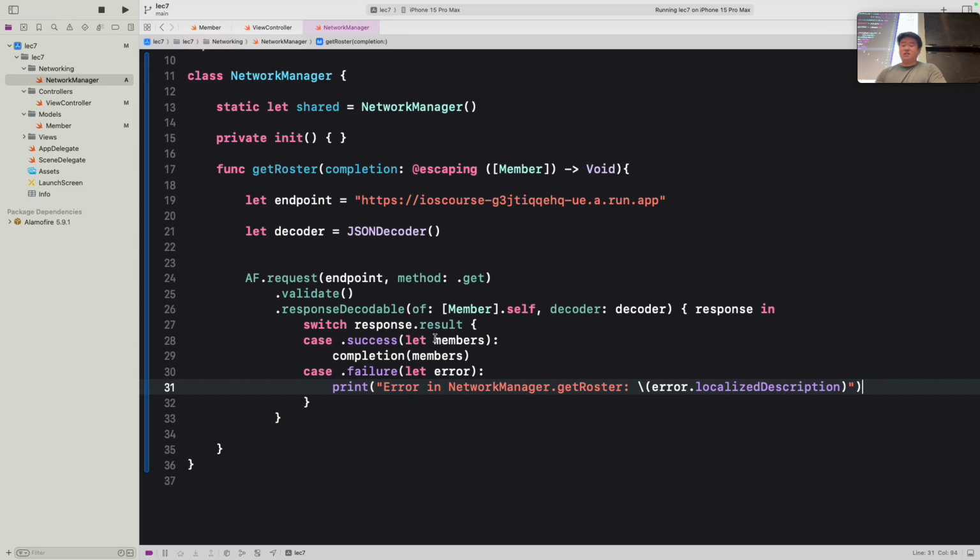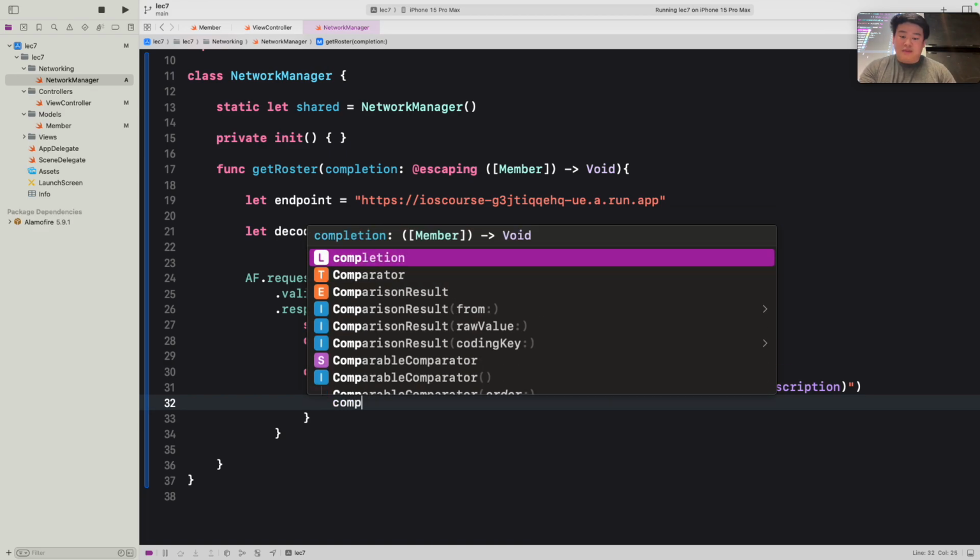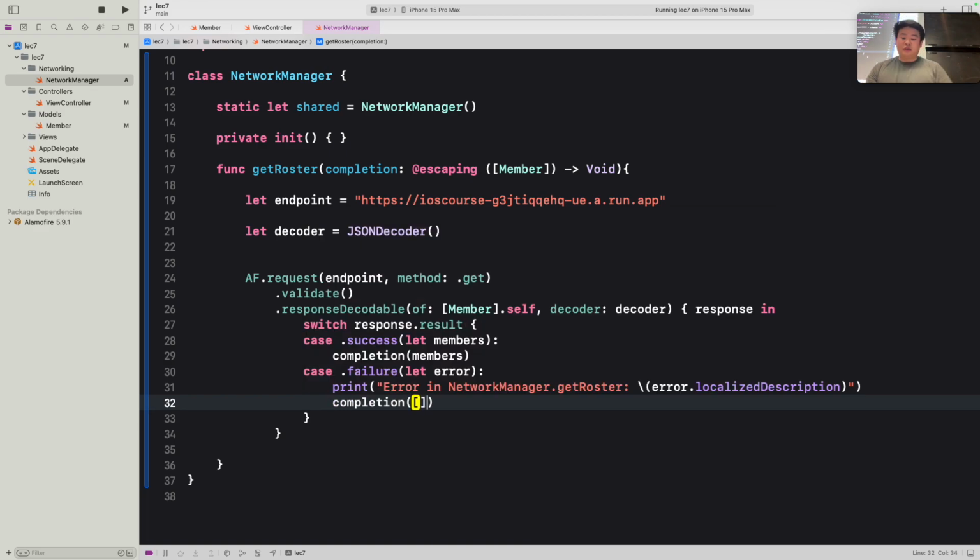Okay, so in the case of failure now. In the case of success, we're returning the members that we're fetching. And in the case of failure, just for safety reasons, let's just return an empty list. In the case of failure, we don't actually want anything to display there.